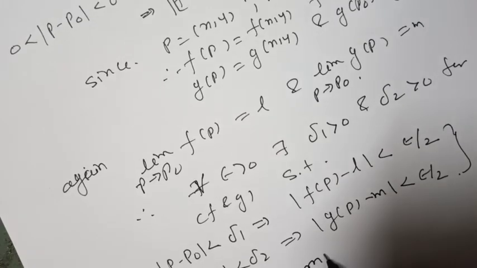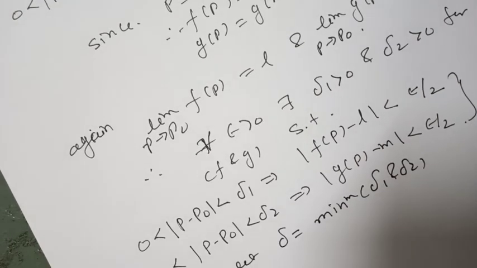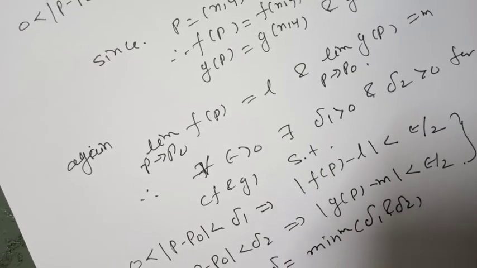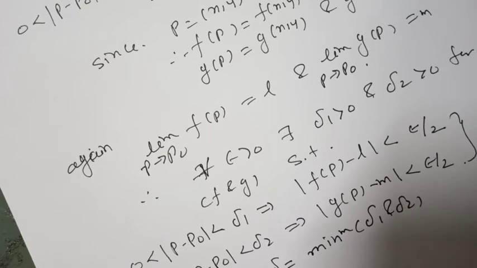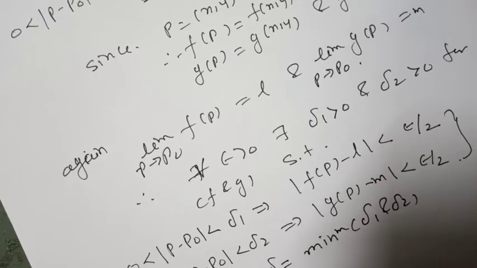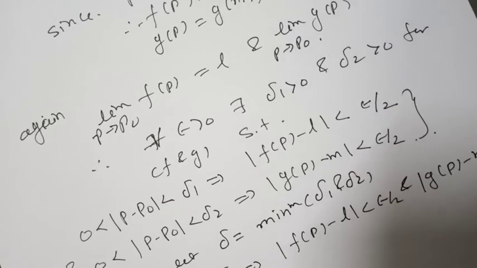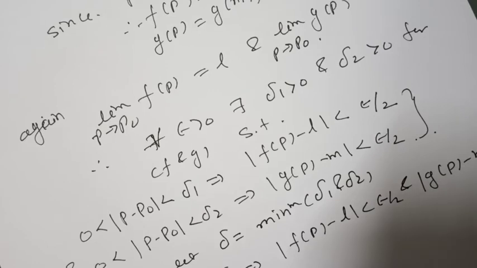Let us choose delta to be the minimum of delta 1 and delta 2. Now combining these two equations, we get 0 less than mod of p minus p0 less than delta implies mod of f of p minus L less than epsilon by 2 and mod of g of p minus m less than epsilon by 2. Consider, for 0 less than mod of p minus p0 less than delta,